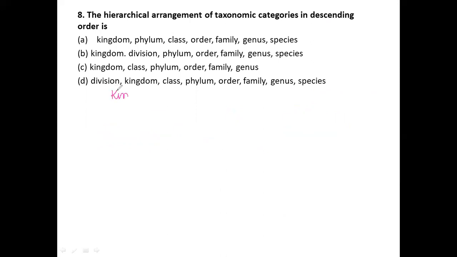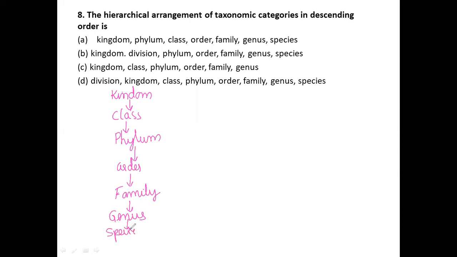First kingdom, then phylum, class, order, family, then genus, next species.